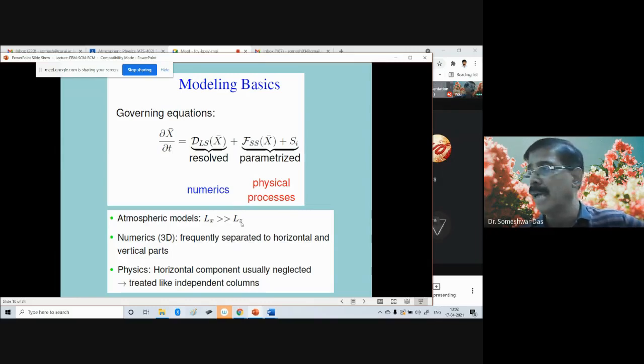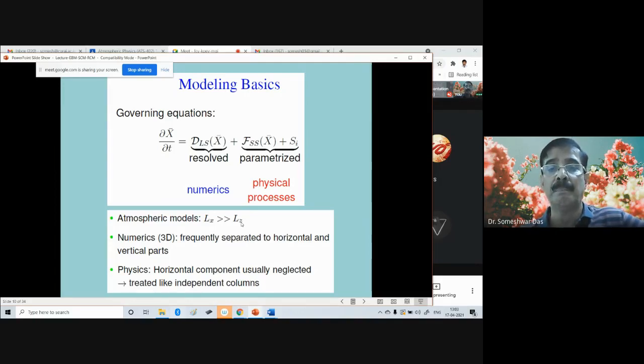When you are having a numerical model, you always have to define where the top of your model is, right? And it is in your hand where you want to place the top of the model. You can place it at 10 kilometers above the ground, or 20 kilometers, or 50 kilometers above the ground. Okay.